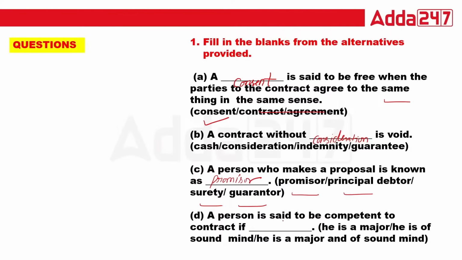Now, a person is said to be competent to contract if he dash: major, sound mind, major and sound mind. Major means 18 plus. Tell me, what is the right answer?